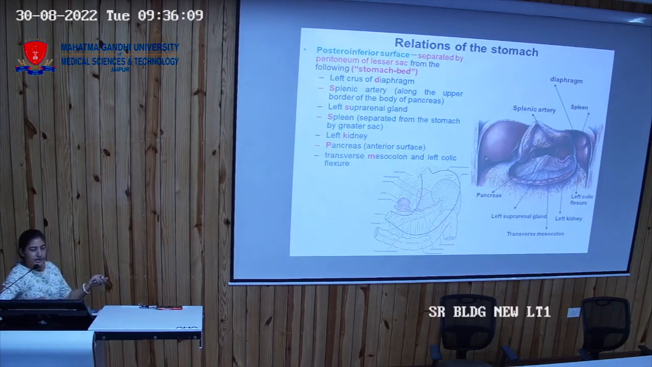left suprarenal gland, and onto this left side you have the spleen. So this splenic artery is ending into the spleen. So these are the posterior-inferior relations. This is a very commonly asked question in your exams.